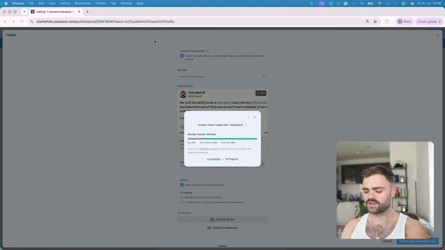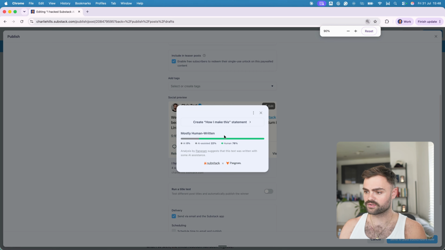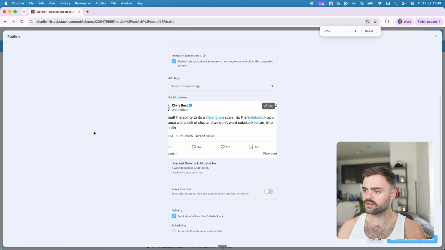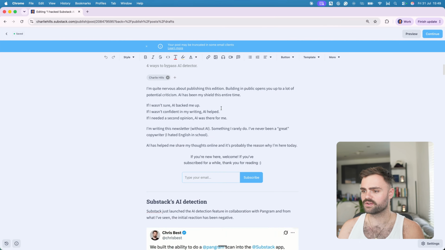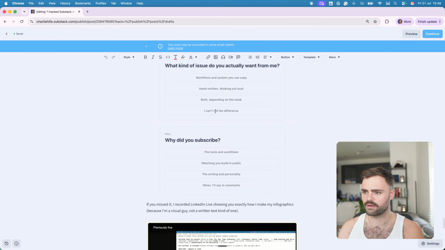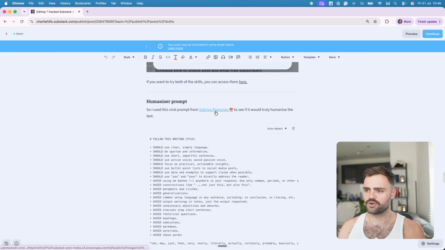So this is what it looks like on Substack. And when you write your article, you'll have an option to scan it for AI, and they'll give you a breakdown like this. So this article I'm working on right now is 100% human written. I think it's only picking up a little bit of AI assisted because there is an AI prompt in here, which is skewing the overall results.